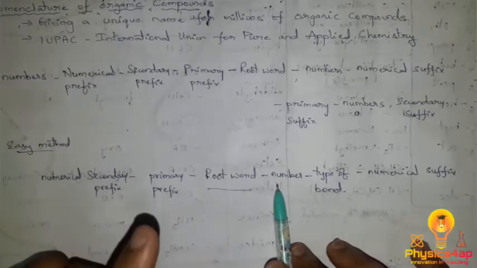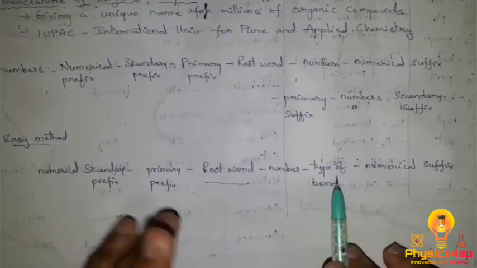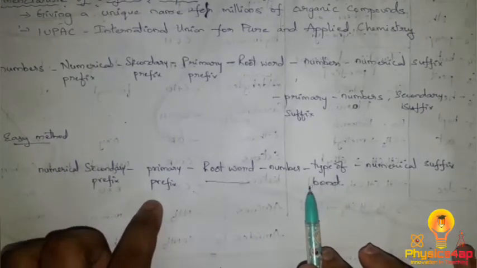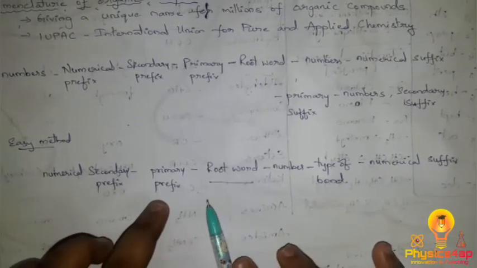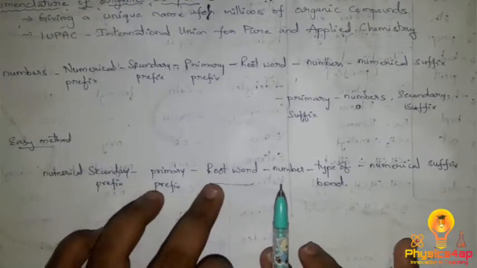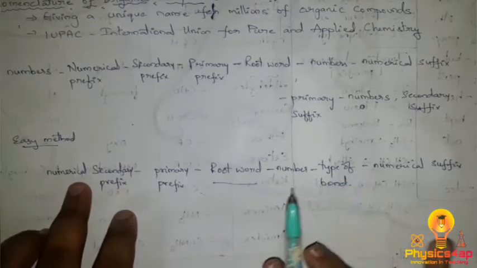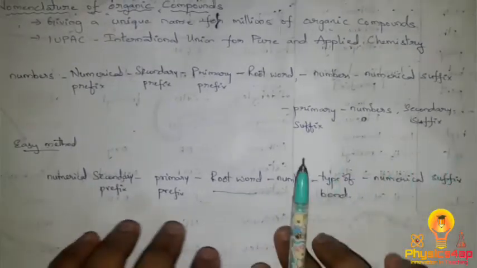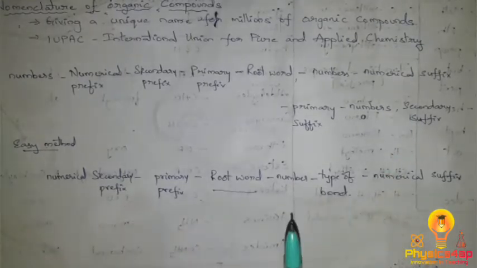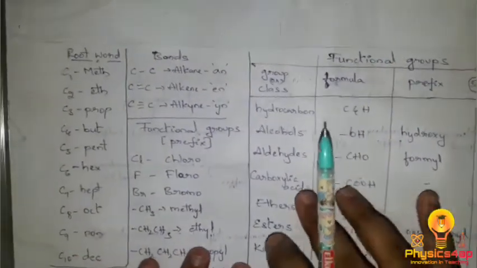Remember that the first priority goes to the suffix, and the second priority goes to the prefix. So the suffix is the word given the first priority and written after the root word, and the prefix is given the second priority and written before the root word. We have the numbers or positions, the secondary suffix, the primary suffix. This is an easy way to write the nomenclature. Before going further, let us have a quick review of the root words, bonds, and functional groups.